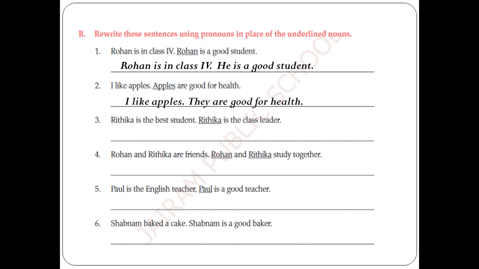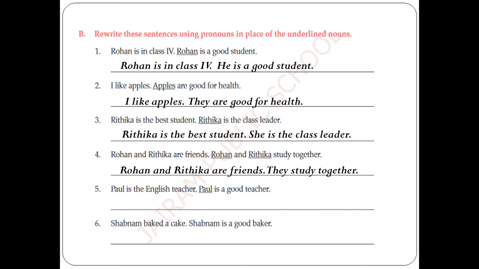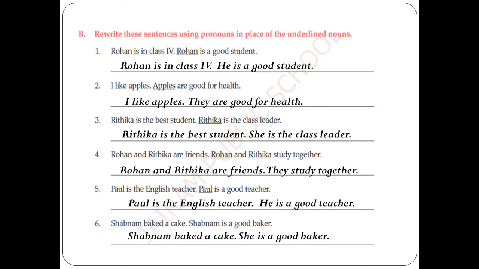Ritika is the best student. She is the class leader. Rogan and Ritika are friends. Rogan and Ritika study together. Here we have two names of persons. So for that case, what do we have to do? The plural has to come. Rogan and Ritika are friends. They study together. Paul is an English teacher. He is a good teacher. Shabnam baked a cake. Shabnam is a good baker. She is a good baker.